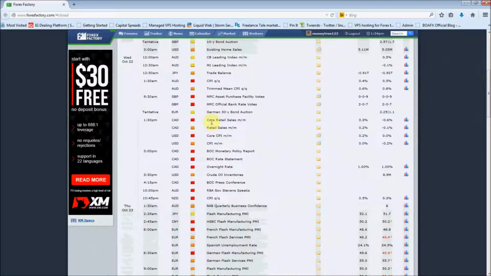1:30 p.m. we've got the Canadian dollar core retail sales. Again, expected to come in slightly higher, so more data there on the Canadian dollar. And we're having a look at the chart, how we can trade that. There is some interesting setups on the Canadian dollar at the moment.